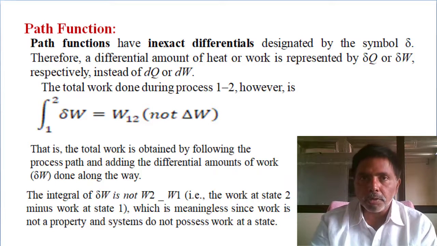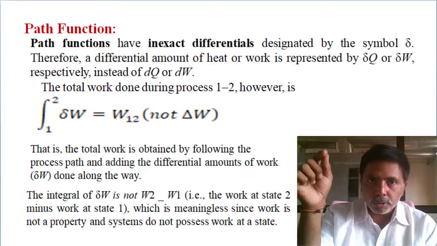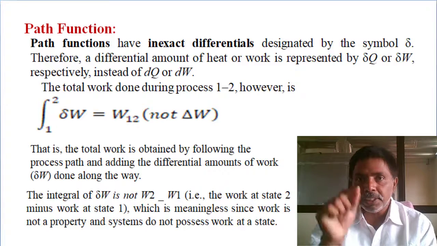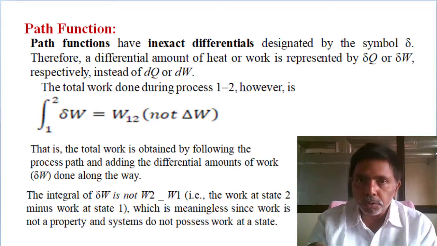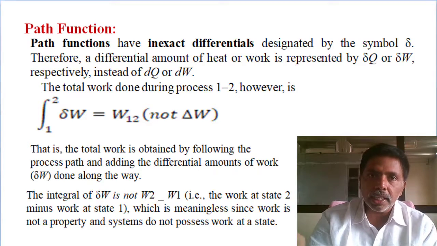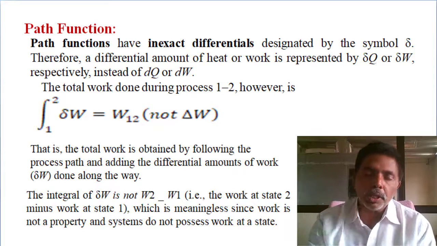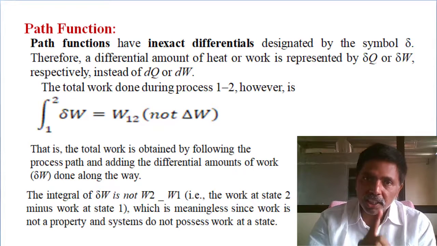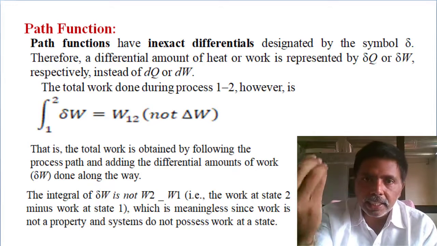Some of the textbooks follow work and heat also as exact differentials, meaning d. If any textbook is following d in front of heat or work, it means they have poor knowledge of thermodynamics. Why? Because work and heat are path functions. For path functions we can't write an exact differential.